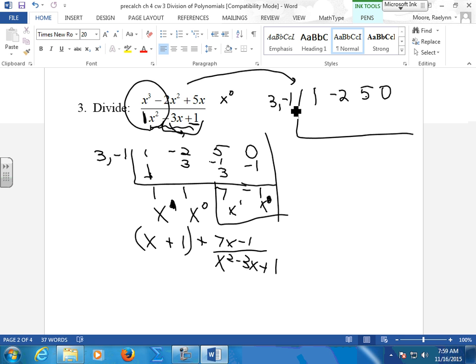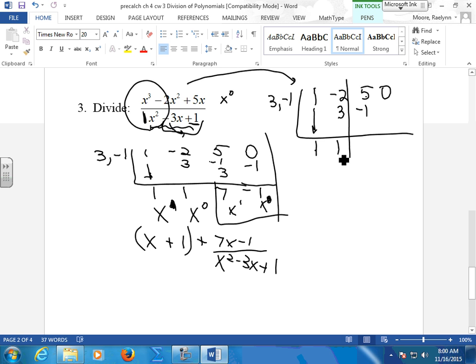So now, let's bring the 1 down. You're still multiplying left to right. You just have to keep going to the right. So 3 times 1 is what? 3. We got to do this guy now. -1 times 1 is -1, but I already used this spot, so I go to the right. I stop, and I just add this guy down. That's 1. This gives me 1.